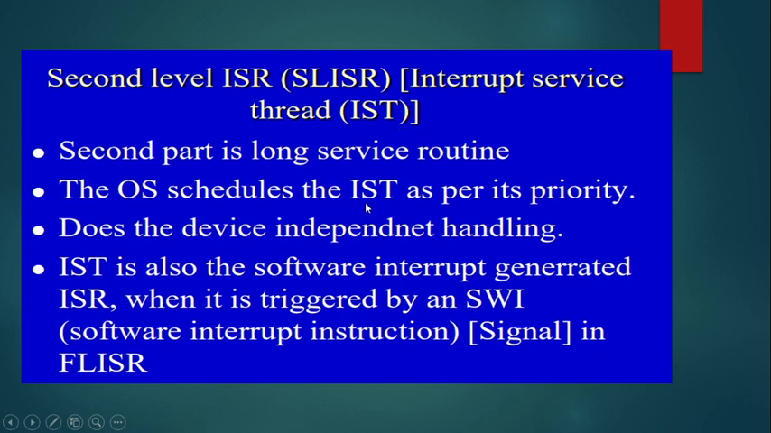Interrupt service threads are nothing but subparts. They are small minute processes which are subparts of the actual process. Our actual process is our interrupt service routine, and the most critical part we have done in the first section, that is the first level interrupt service routine, FLISR. The second part, the interrupt service thread, is a subpart of the actual process, a small minute process. The operating system can schedule the IST as per its priority, and in this case it does the device independent handling. The IST is also a software interrupt generated when it is triggered by a software interrupt signal in FLISR.